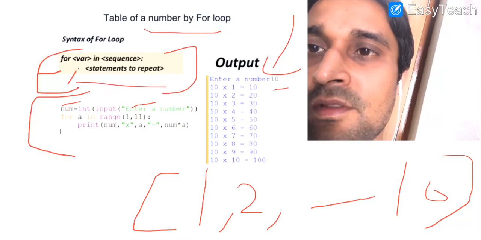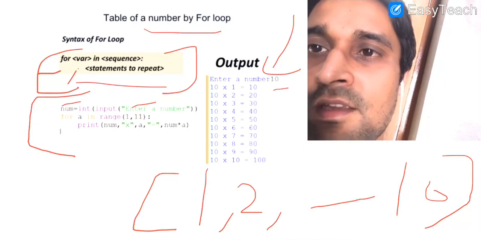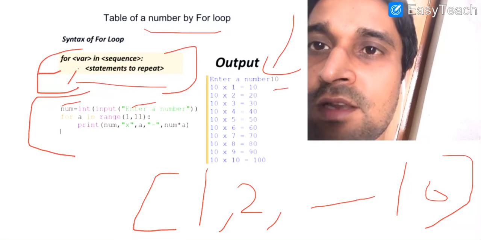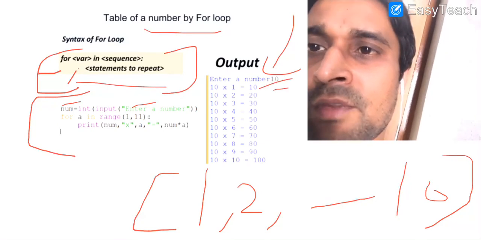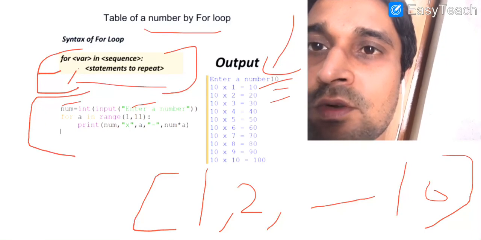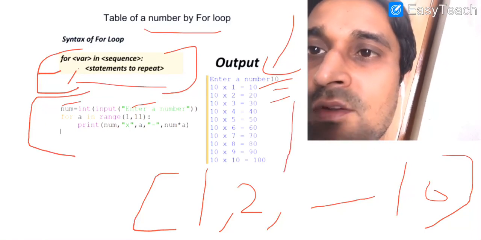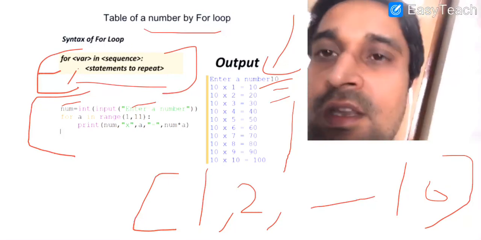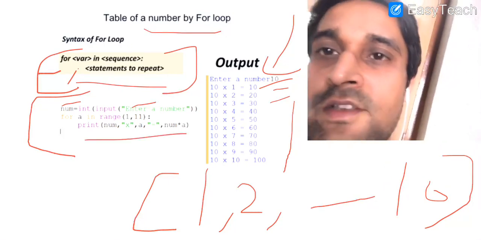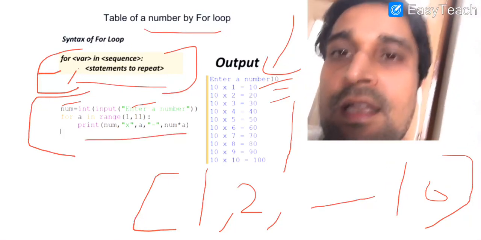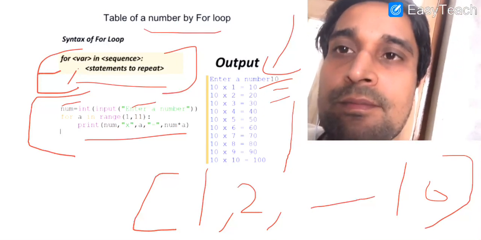So the first time it will print num, multiply sign, a, is equal to num into a. It will print 10 into 1 is equal to 10 in the first case. Then a will have value 2. It will print 10 into 2 is equal to 20 and so on. When value 10 is reached, this block will execute for the last time and then our loop will terminate.